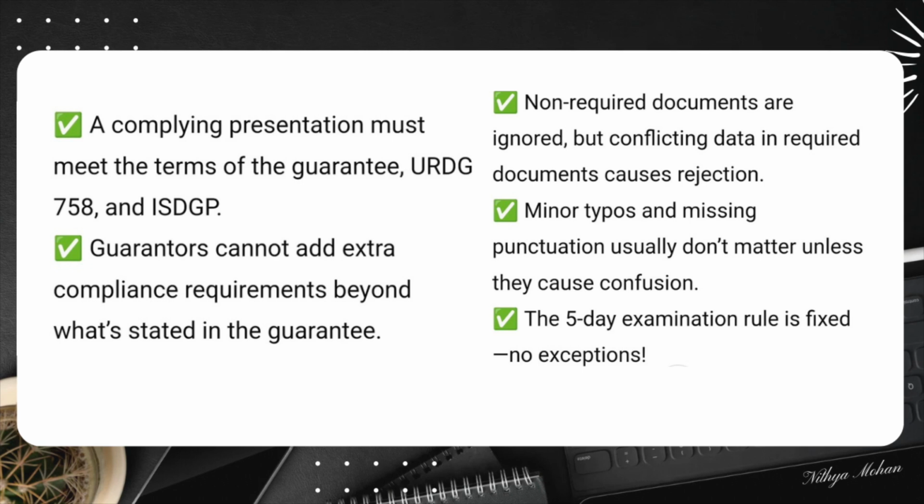Now, the examination timeline. That means the 5-day rule. One of the most crucial rules in Article 20A is the 5 business day examination period. The guarantor has exactly 5 business days from the day after the presentation to review the documents and decide whether to approve the demand or reject it with a clear explanation. Remember, the number of documents or their complexity does not extend the 5-day deadline. And even if the bank is open for just half a day, it still counts as a full business day.